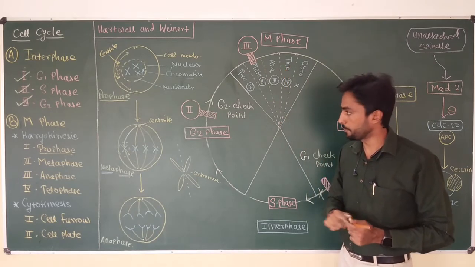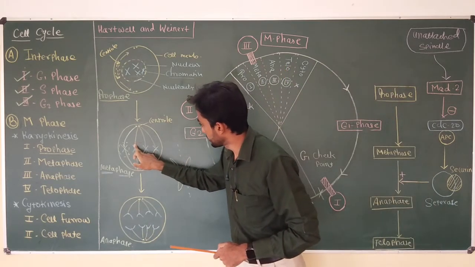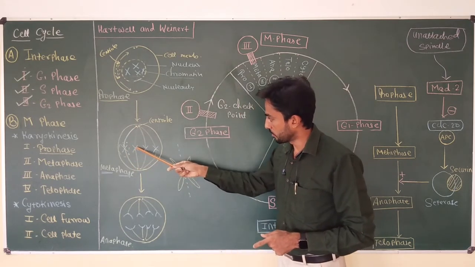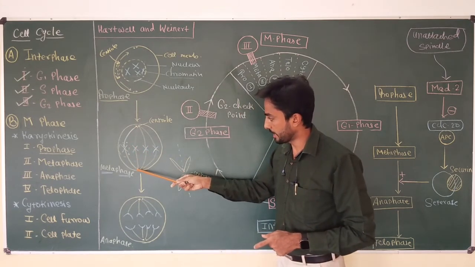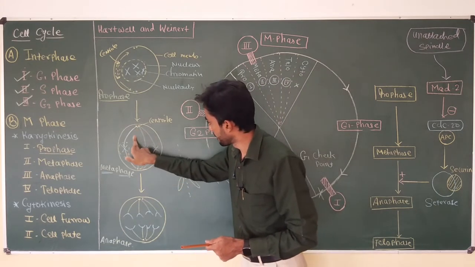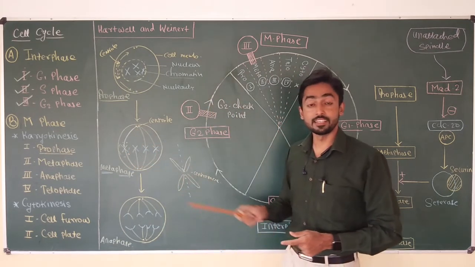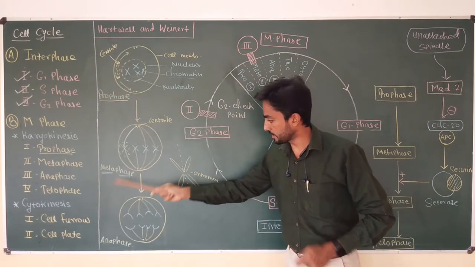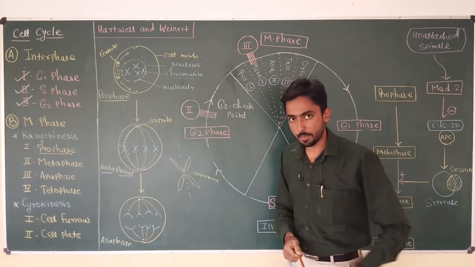If the cell finds everything okay, now the green signal will be received and the cell enters from metaphase to anaphase. But if suppose this chromosome number 2 only has one spindle fiber attached to one centriole and this spindle fiber is missing, okay, this is a very serious condition, because if this cell now enters from metaphase to anaphase, what is going to happen?